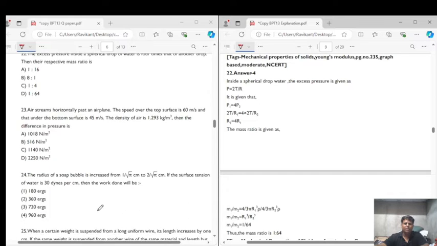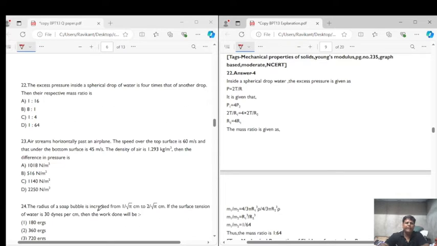Let's come to question number 22. The question says that the excess pressure inside a spherical drop of water is 4 times that of another drop. Then their respective mass ratio is? So inside a spherical drop of water, the excess pressure is given as P is equal to 2T by R, right? This is the excess pressure, 2T by R. It is given that P1 is equal to 4 times P2. They are saying that the excess pressure in the spherical drop is 4 times that of another drop. There are two drops. One drop has a pressure P2, and the other has 4 times that.